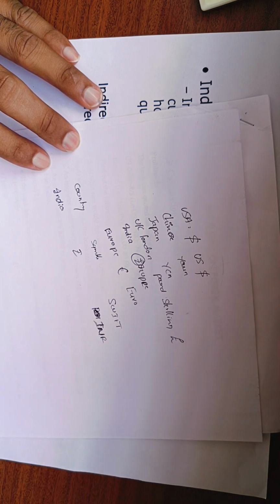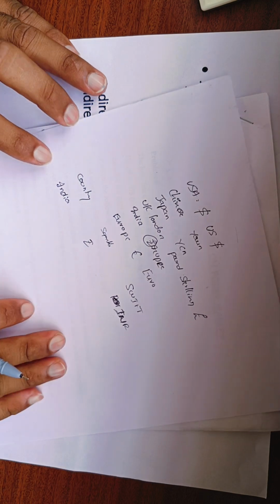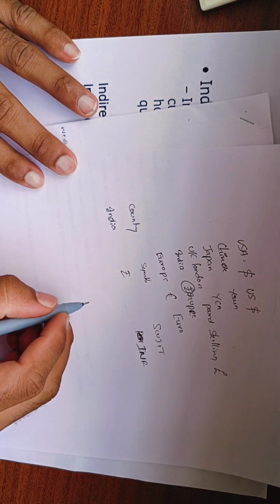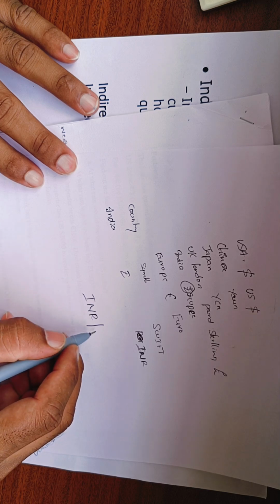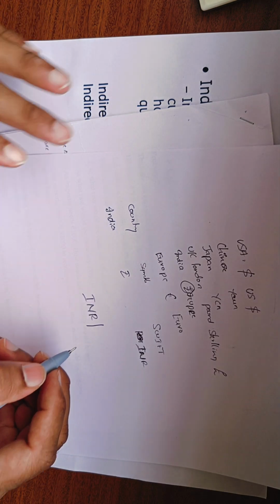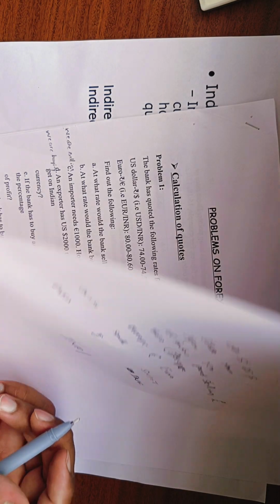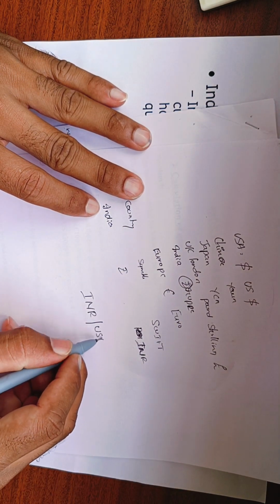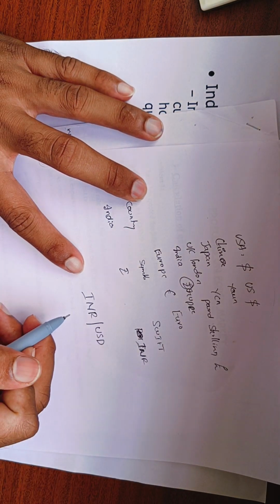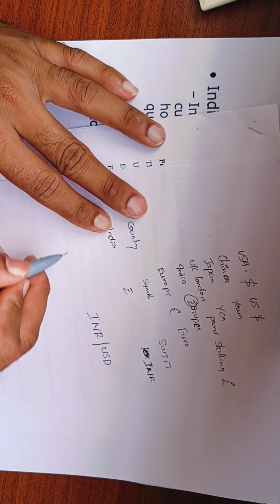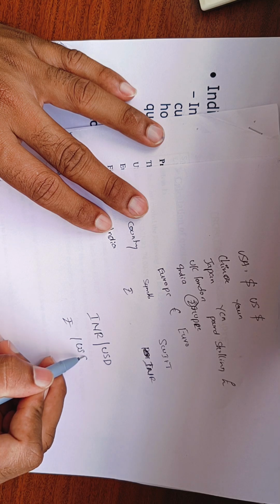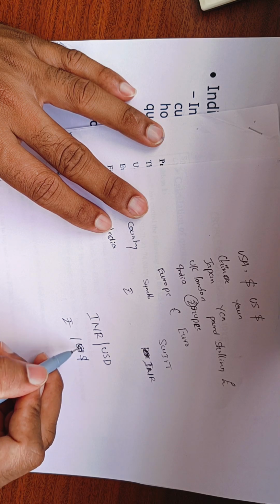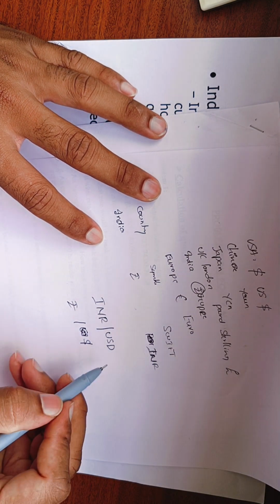And one more important thing, if in the problem they give INR bar USD, where the first is rupee and the second is US dollar, or you can mention dollar directly.